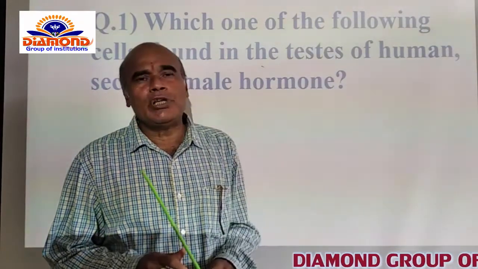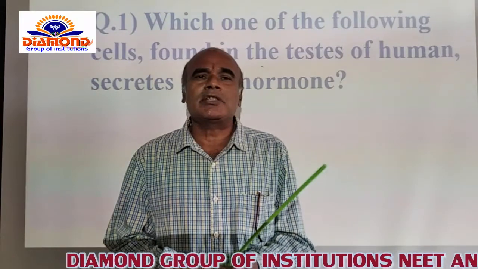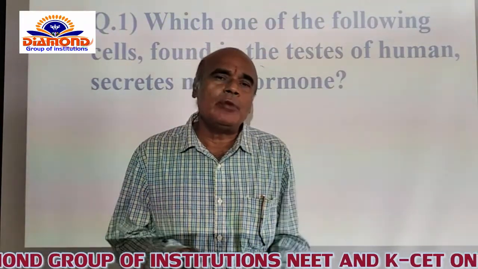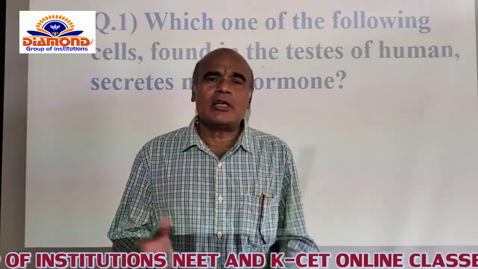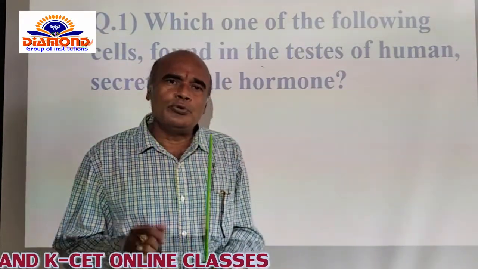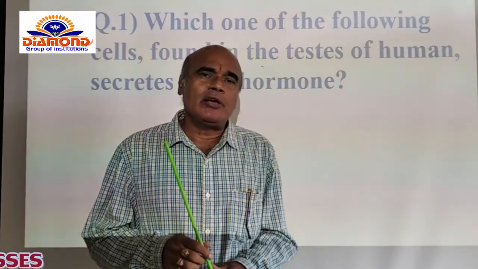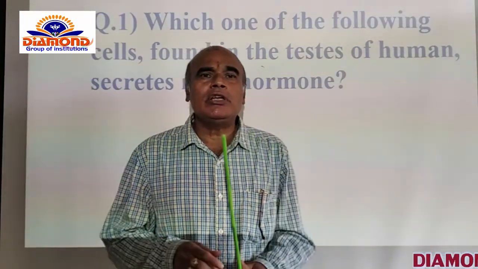In addition, outside the seminiferous tubules, the Leydig cells are present. Already we came to know that the Sertoli cells provide nutritive substance to the produced sperms. In addition, they secrete an inhibitory hormone called inhibin.